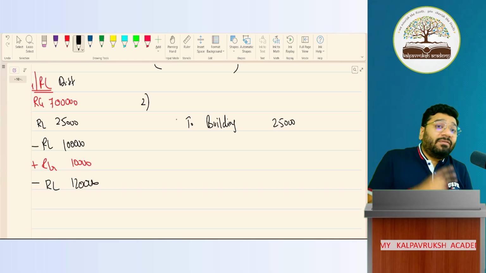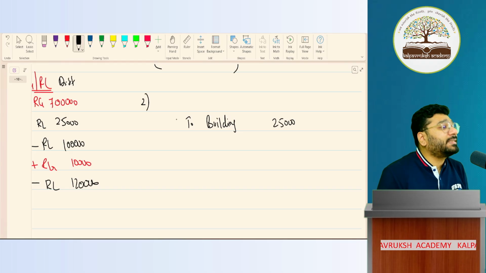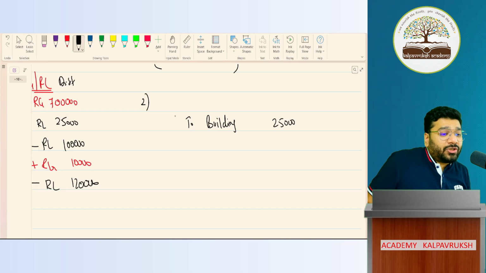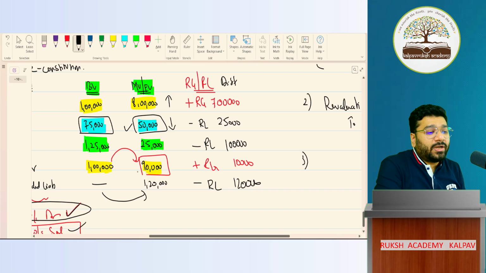From reval account, where will it go to? Partners' capital or current account. Got it, not got it? So debit revaluation account. How much? 25,000. Third, what is next?